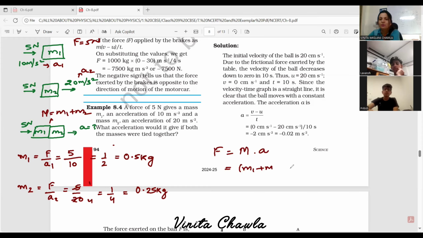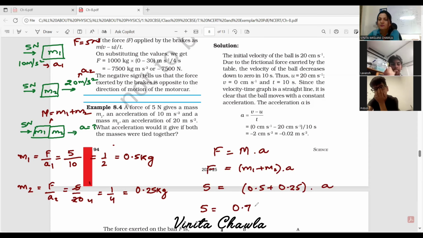So M1 plus M2 into A is equal to F. Now put the values. F is 5 Newton. M1 is 0.5, M2 is 0.25, into acceleration. So 0.5 plus 0.25 is 0.75, no? Yes. 0.75 into A, and this implies acceleration is equal to 5 upon 0.75.